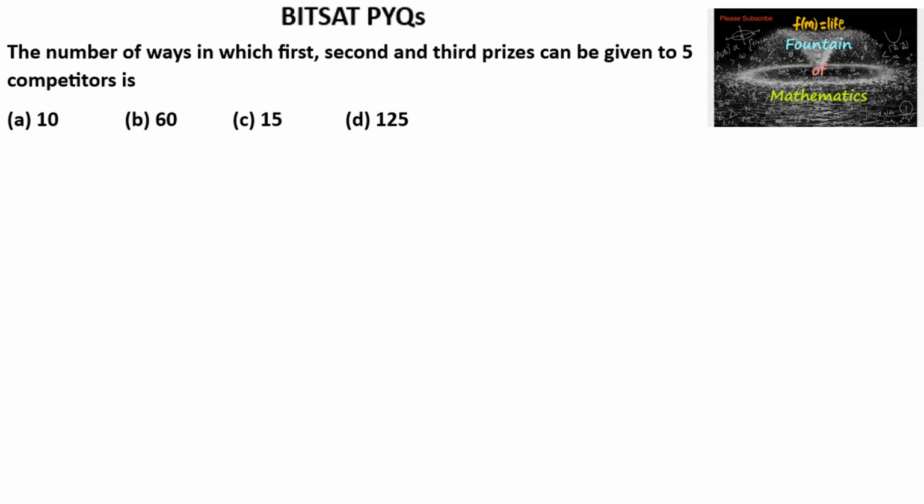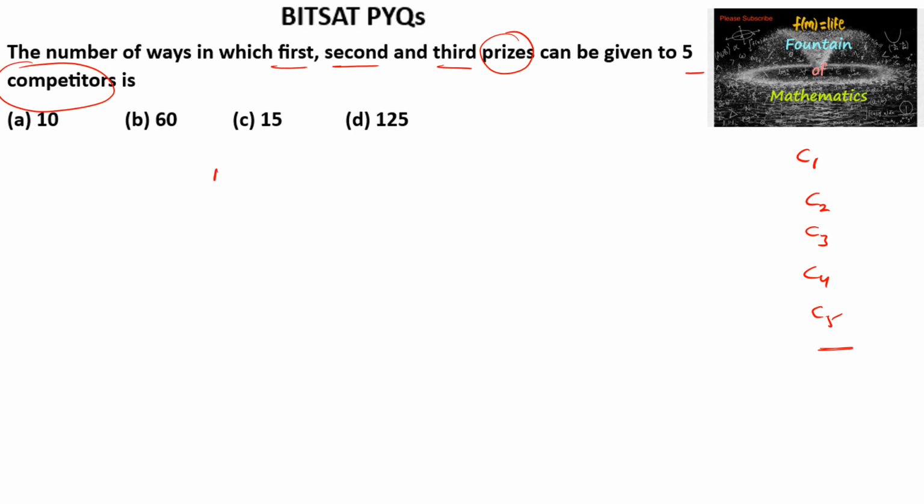The number of ways in which the first, second, and third prizes can be given to 5 competitors. So the competitors say C1, C2, C3, C4, and C5. Since they are competitors, each competitor will receive only one prize, either first prize, second prize, or third prize. Among these 5 competitors, only 3 of them may receive first, second, and third, so the remaining 2 may not receive any. You have to keep that in mind.